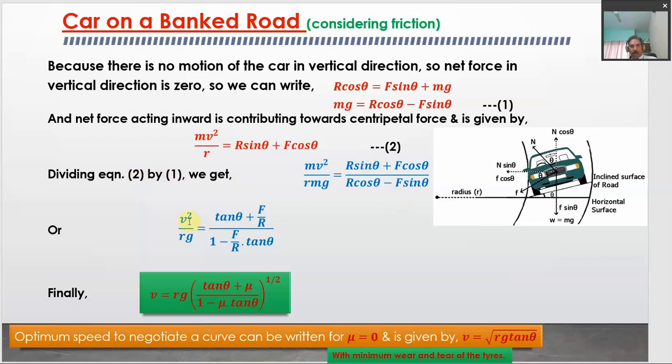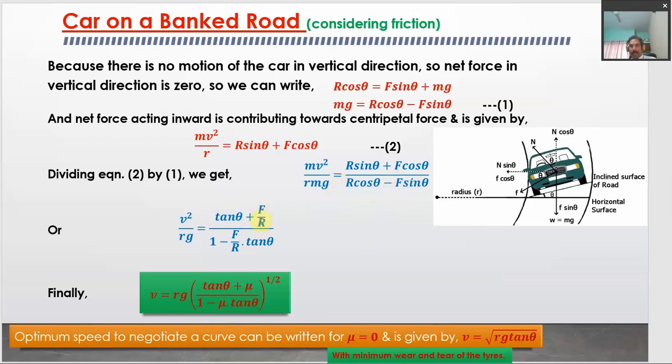We slightly simplify it. Here m just cancels out. So it becomes v square upon rg, and here we divide the numerator and denominator by R cos theta. In the numerator it becomes tan theta plus f upon R, and in the denominator it becomes 1 minus f upon R tan theta.